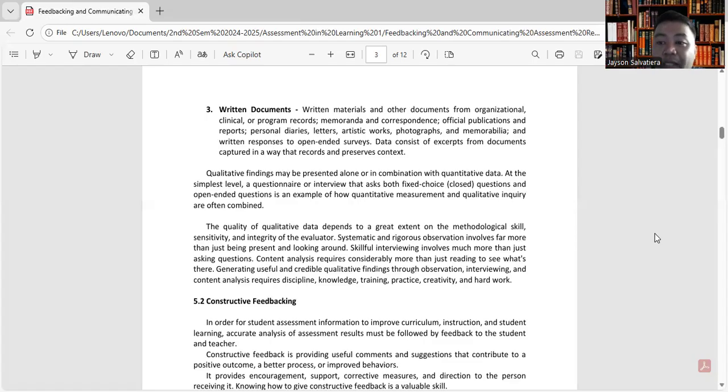So, dapat magaling din tayong i-handle yung mga questions na kailangan nating itanong. So, content analysis requires considerably more than just reading to see what's there.